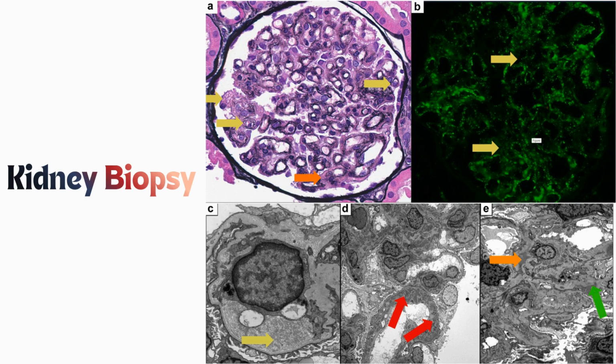The electron microscopy gives even more detail. We see widening of the subendothelial space with flocculent debris. Again, this reflects ongoing endothelial damage. There is also marked remodeling of the GBM, confirming that this injury is chronic rather than an acute event. In addition, there are mesangial and small subepithelial electron-dense deposits.